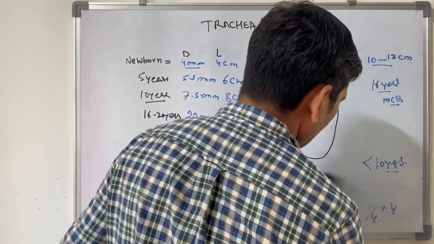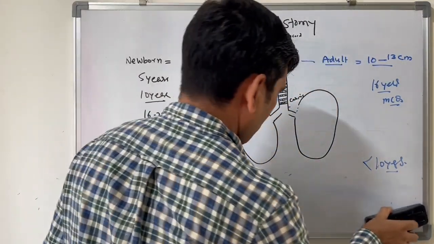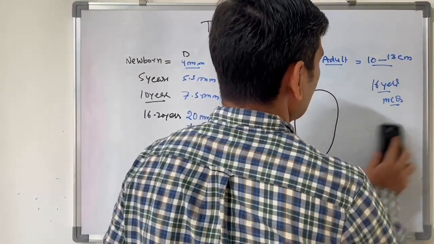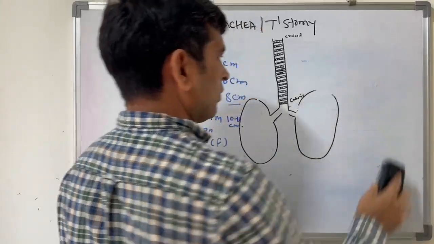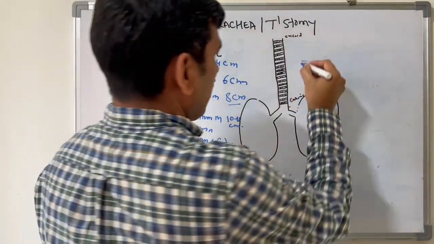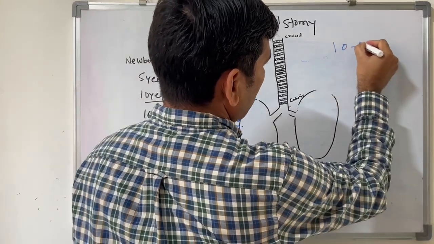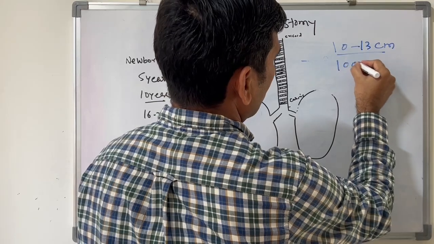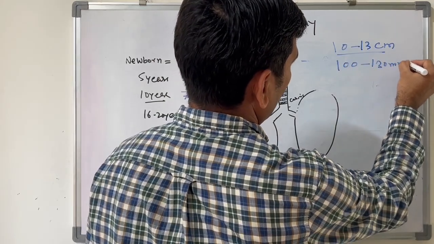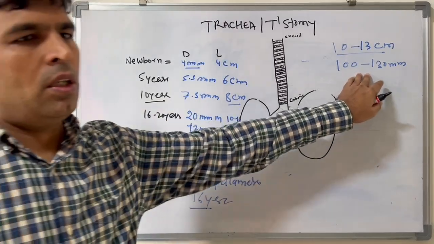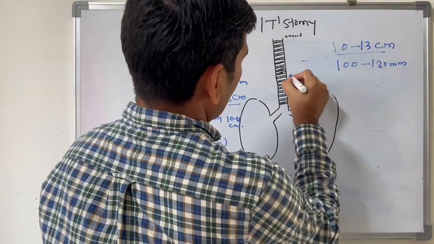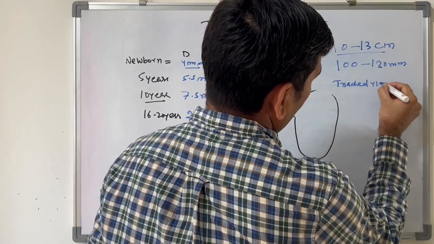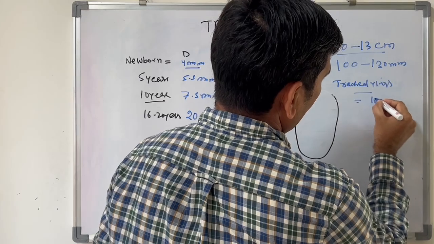Now if you see the uniqueness of this trachea, the length of the adult trachea is about 10 to 13 centimeters, or you can say about 100 to 130 mm. If you see the cartilage, the tracheal rings are about 18 to 22.